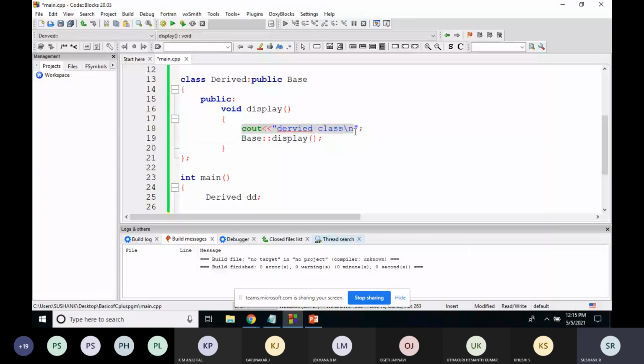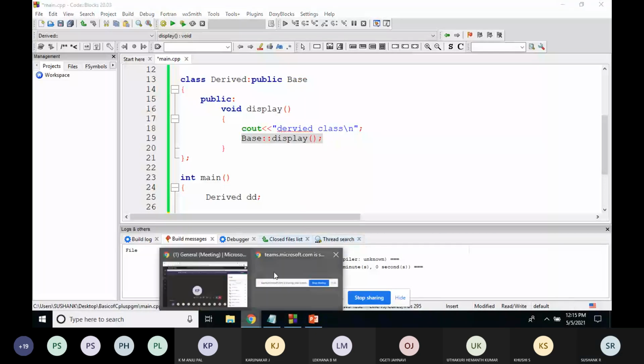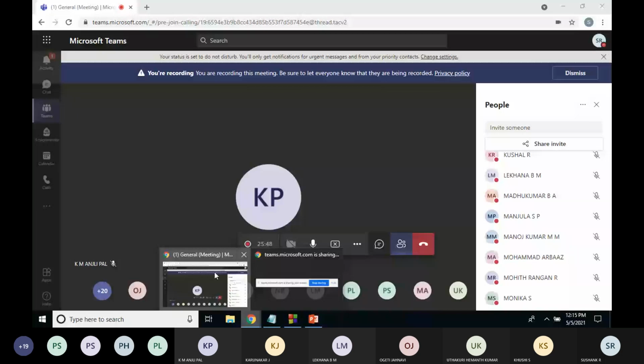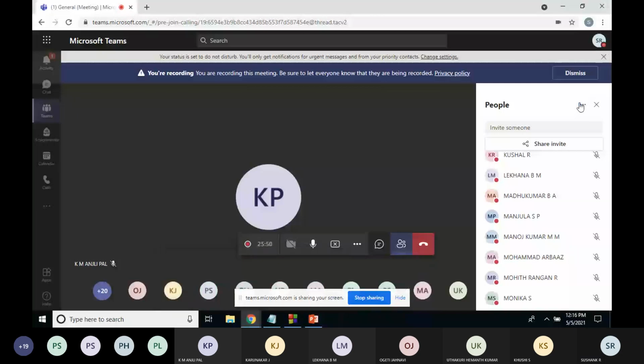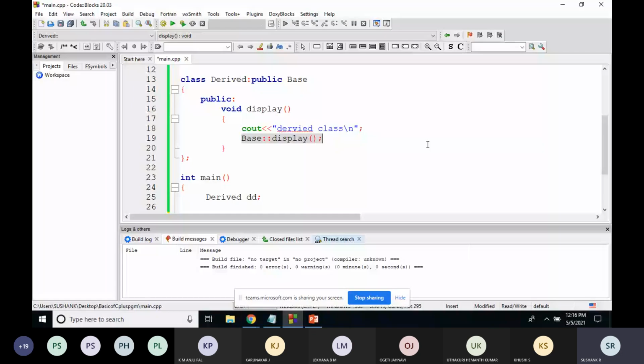After this line, we have one more function. See one more variation to this: how you can call a function of base class from the function of derived class.